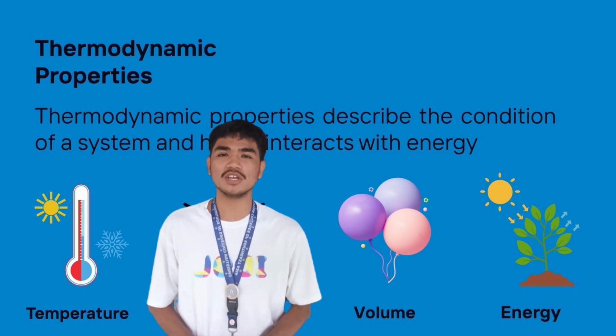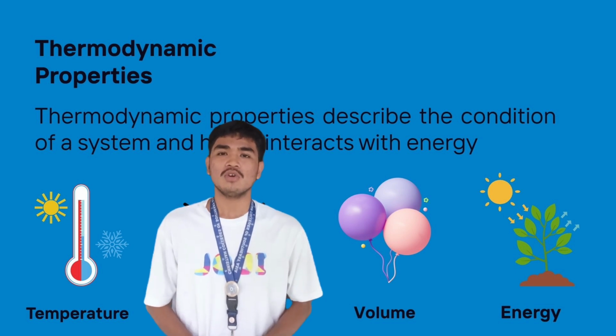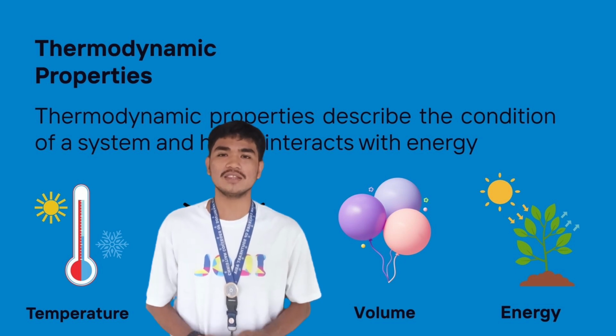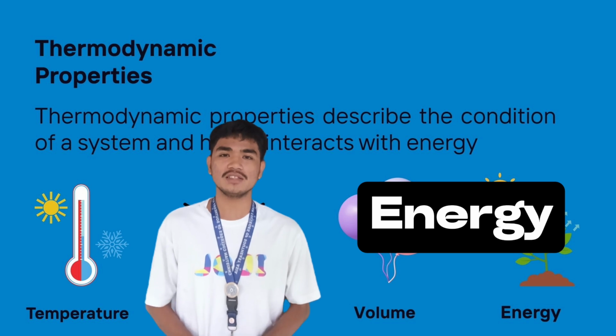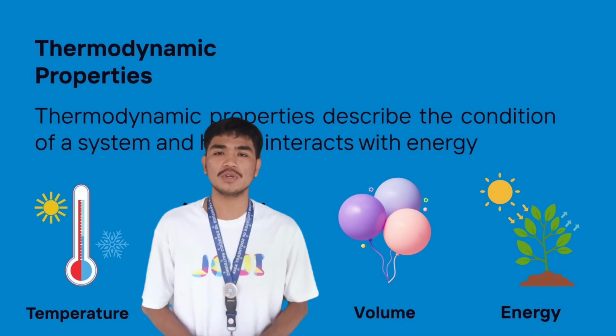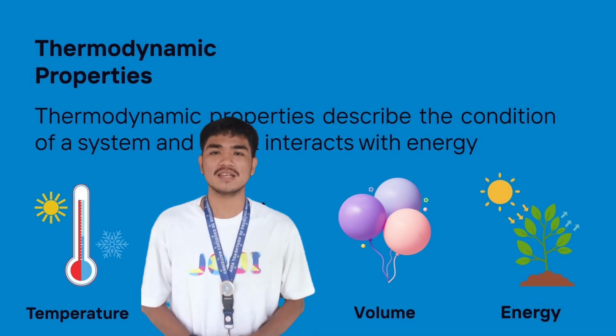Volume depends on how much air is inside. Or when water boils and turns into steam, the gas expands and takes up more space. In energy, a cup of hot tea has less total heat energy than a large pot of boiling water because the pot contains more liquid. Lastly, in mass, a small piece of ice has less mass than a large block of ice. The total amount of matter affects the mass.